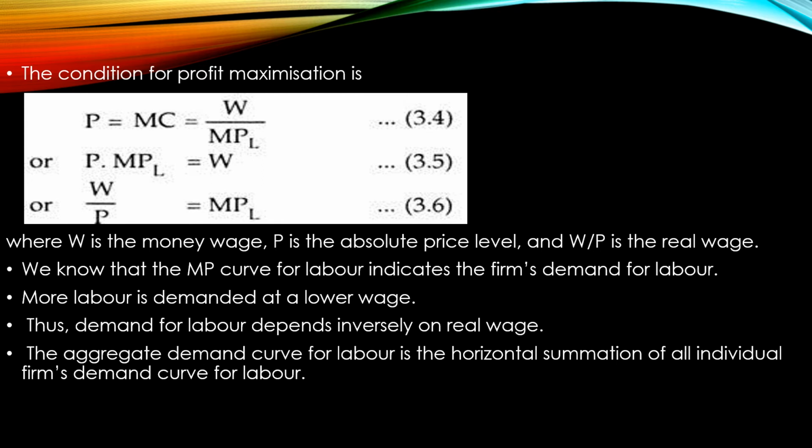As in the case of market demand for a commodity, you can see that it is a horizontal summation of all the individual demand curves for the commodity. By applying the same concept to the labor market, the total or aggregate demand curve for labor is a horizontal summation of all the individual demand curves for labor in the economy.